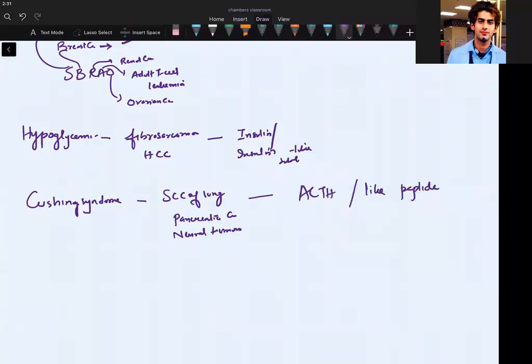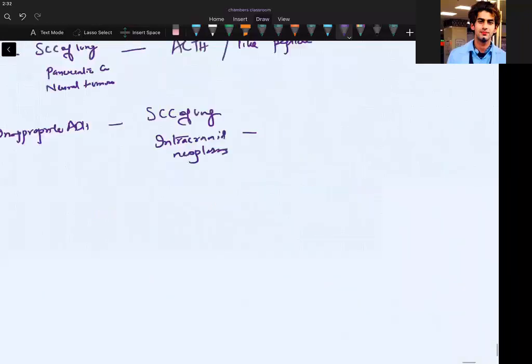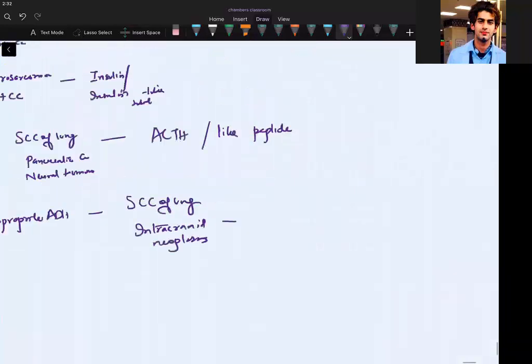Or we have another which we can remember, that is syndrome of inappropriate ADH, syndrome of inappropriate antidiuretic hormone secretion. It has been seen in, again, squamous cell carcinoma of lung and intracranial neoplasms. They secrete ADH or ADH-like peptide or ANH, atrial natriuretic peptides.